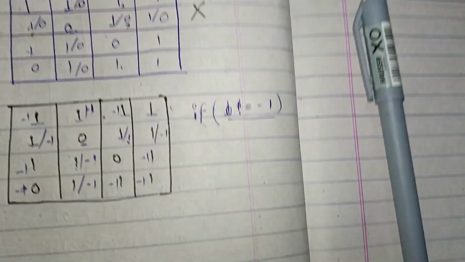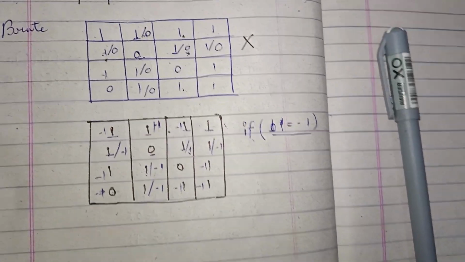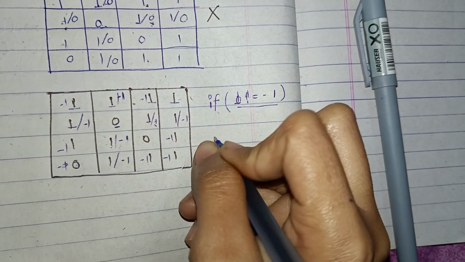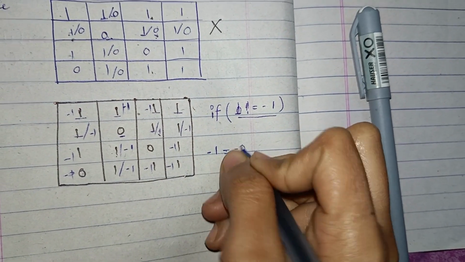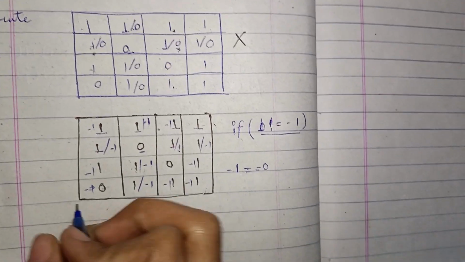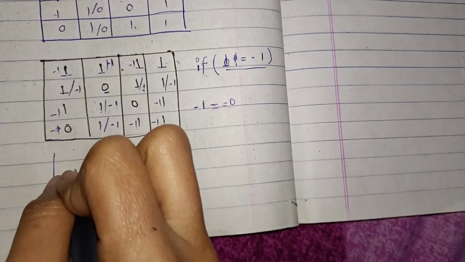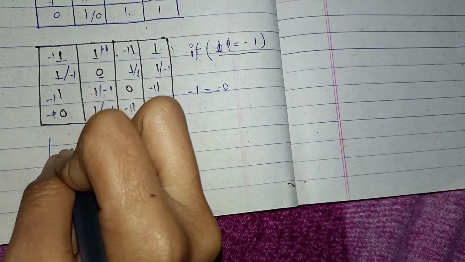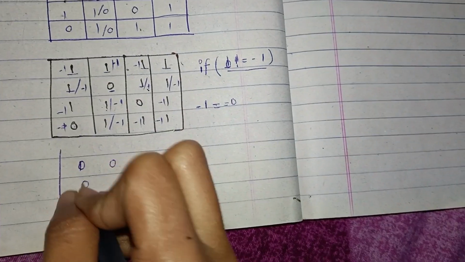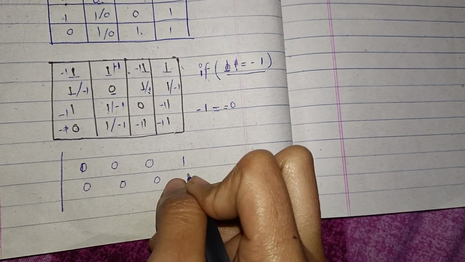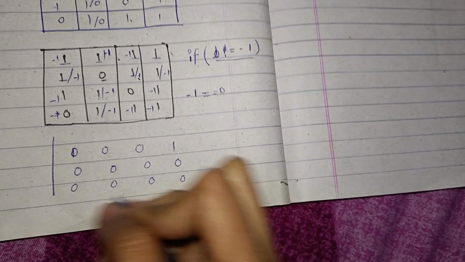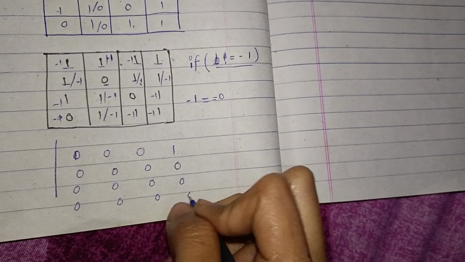After that, wherever we find -1, we make it 0. So it is our first approach, and now the matrix will be 0, 0, 0, 1, 0, 0, 0, and so on.